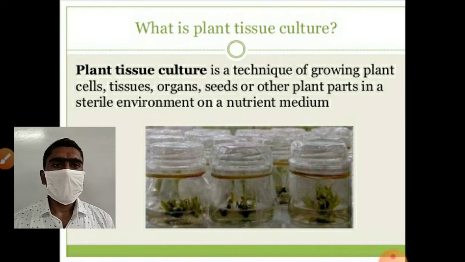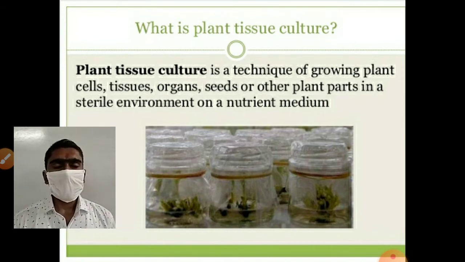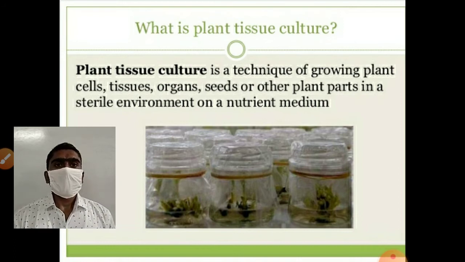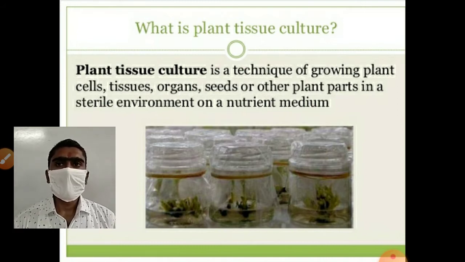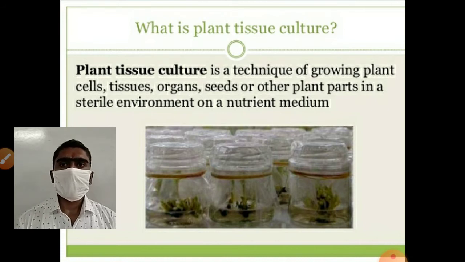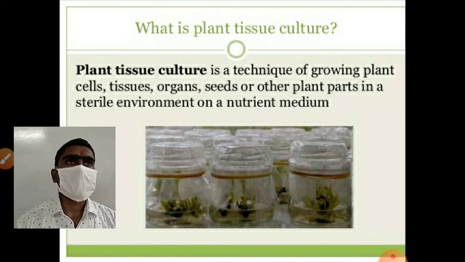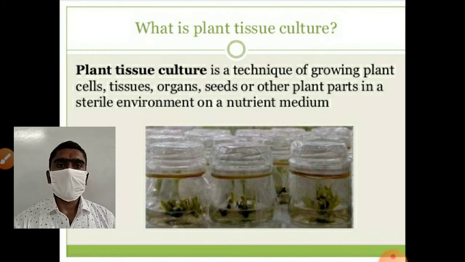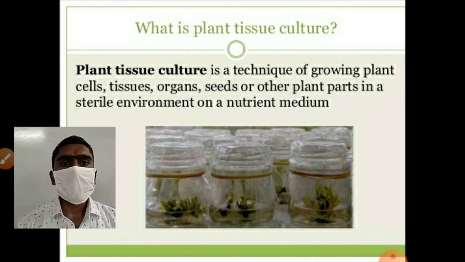Another reason why we grow plants artificially in vitro by providing artificial media is that certain plants have limits. They cannot grow in any season. There is a seasonal barrier. Suppose certain plants grow in kharif only, or some plants grow only in a special climatic zone, or some plants require a special soil.